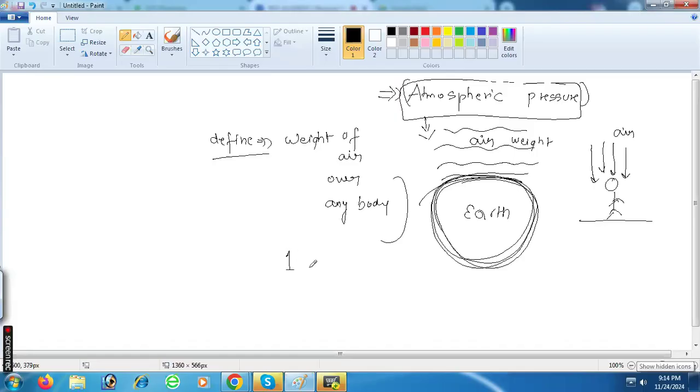Atmospheric pressure basically has the unit 1 atm. This is the SI unit of atmospheric pressure, right?